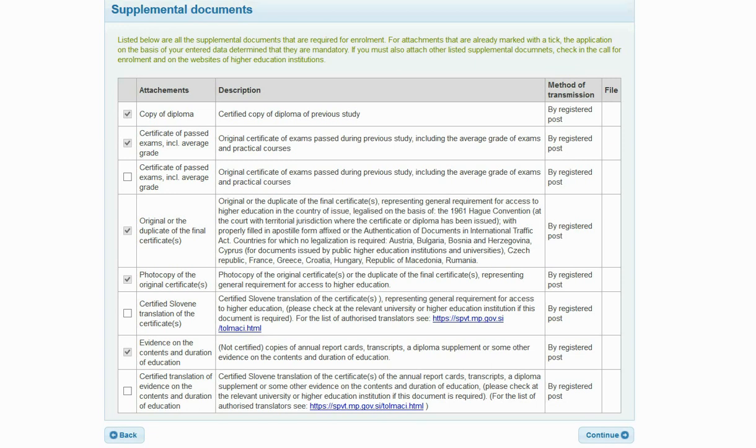Annual report cards, transcripts, a diploma supplement, or some other evidence on the contents and duration of education. Certified Slovene translation of those certificates. Please check at the relevant university or higher education institution if this document is required. Short chronological description of the entire education. The box description displays an additional explanation of what the attachment is. Once you check all attachments, click Continue.